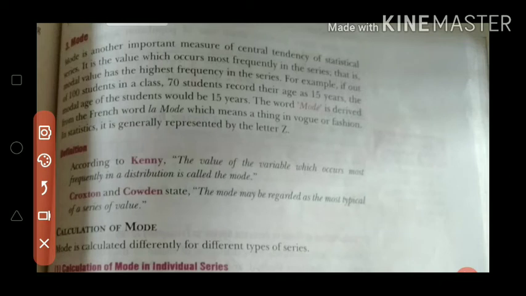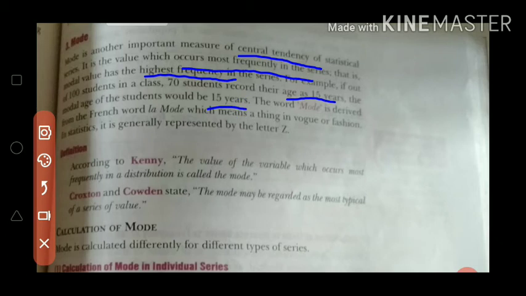Mode is another most important topic of the central tendency of the statistical series. In this, the value which occurs most frequently is called mode. The highest frequency or the most occurred frequency is called mode. For example, if out of 100 students in a class, 70 students recorded their age as 15, it would be said that the modal age would be 15 years.